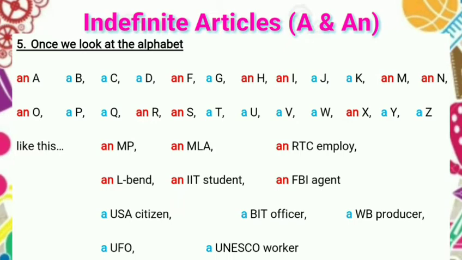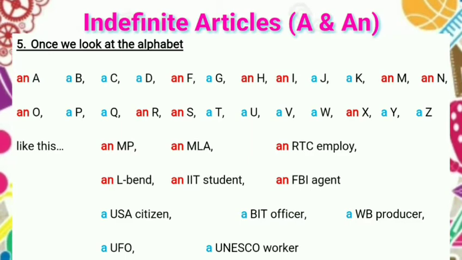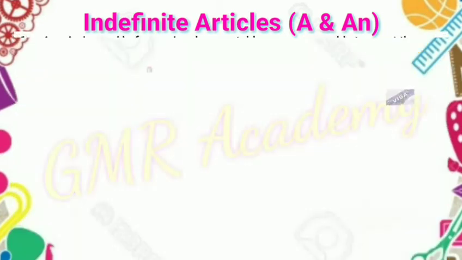So article a should be used. A USA citizen, a BIT officer, a WB producer, a UFO, a UNESCO worker. UNESCO has a Y sound, a UNESCO worker.